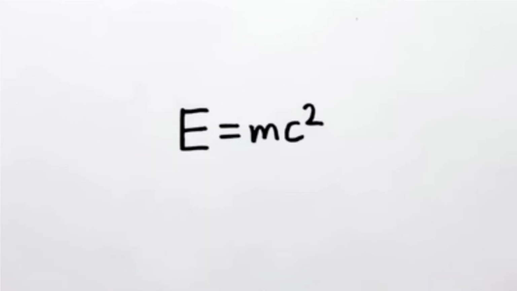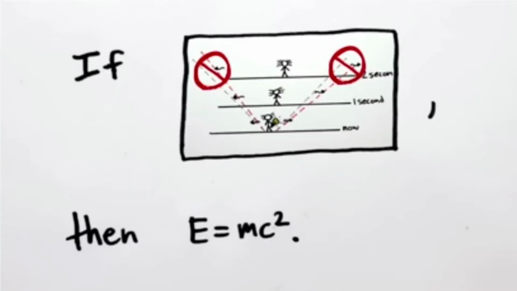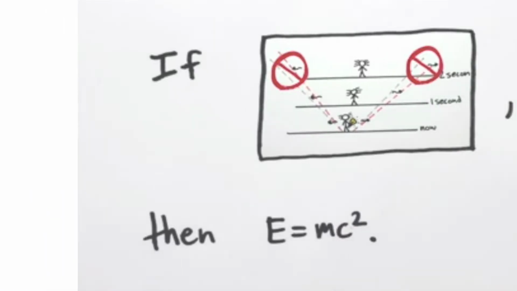E is equal to mc squared. It's probably the most famous and interesting equation in physics. This equation was discovered by Einstein. I believe that there isn't any science student who hasn't heard of this equation. But do you know where this equation has come from?